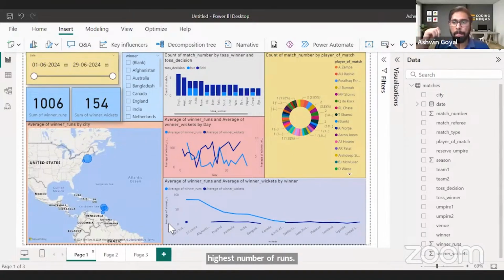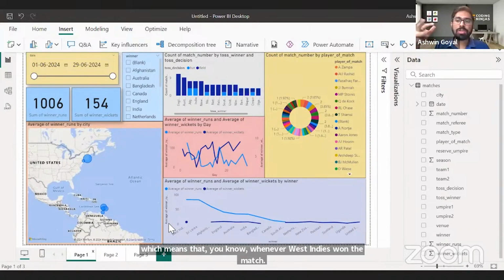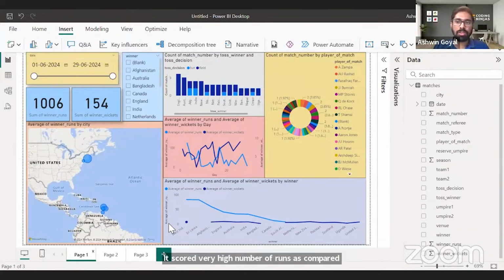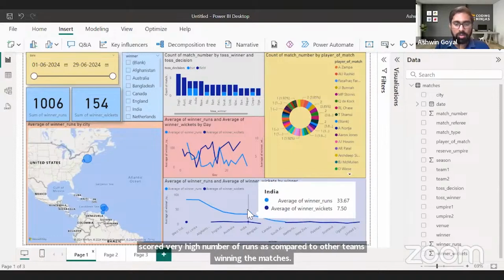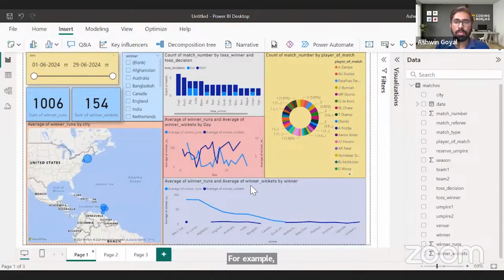Which means that whenever West Indies won the match, it scored a very high number of runs as compared to other teams winning the matches. For example, India winning the match did not score a high total, which is why we may be tense, or we may think that okay, India has not scored very highly, or India has not scored much. Maybe it will win. Maybe it may not win the match actually. It may be chasing the total also. So that can be another scenario.